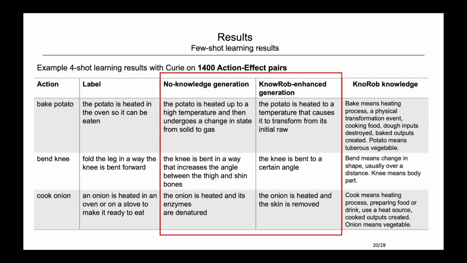We can see that with Curie, both generations without knowledge and with NOROB enhanced knowledge are acceptable, but the generations without knowledge prompt tend to contain some not everyday terms. For example, here it produced text such as enzymes are denatured.